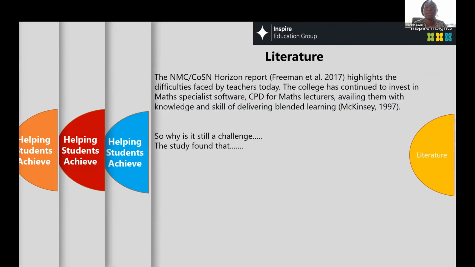Okay, so we're looking at three ways. So we know that the maths mastery was well received. We know that the mentors, because they are coming in with their specialism in maths, the level of confidence is being built in students, and we have data that showed that. However, it wasn't plain sailing when it came to the maths specialist software.